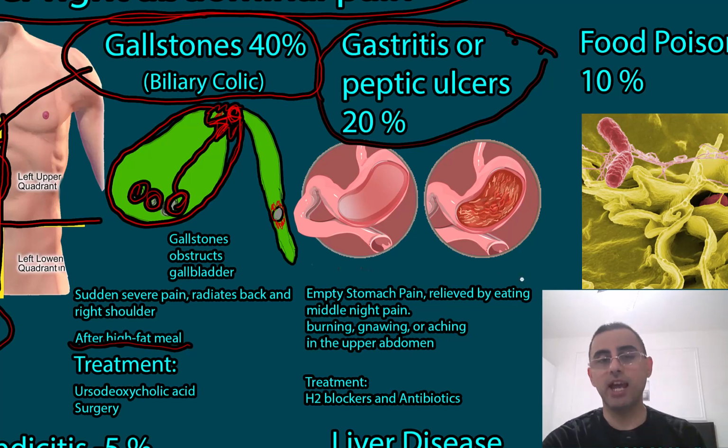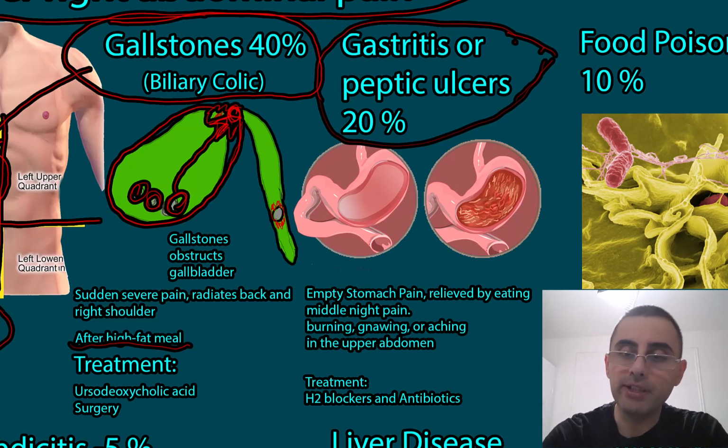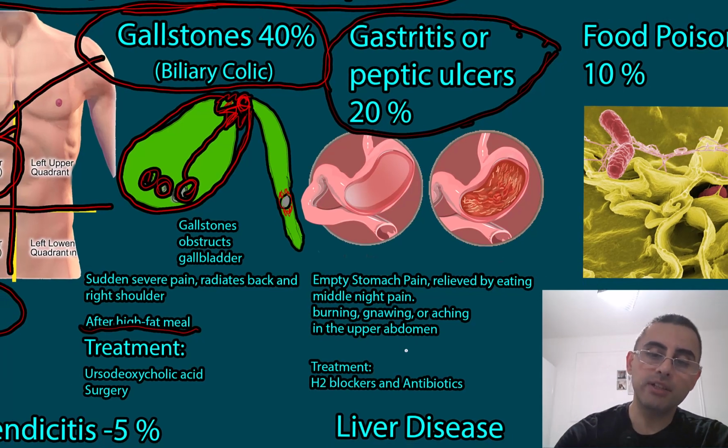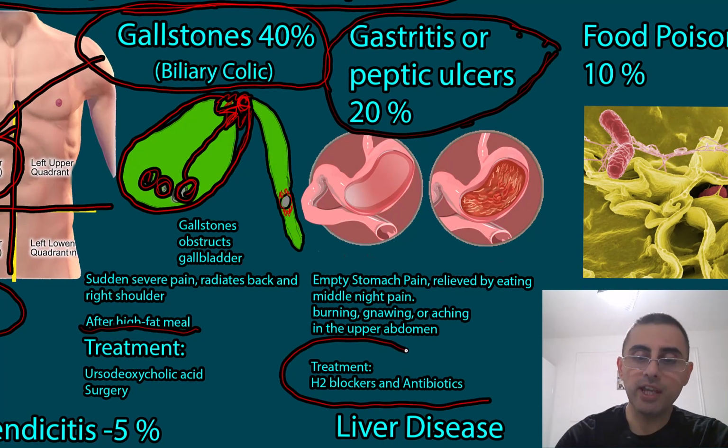Pain in the middle of the night also suggests a peptic ulcer or gastritis, as does pain on an empty stomach, because when a person eats, the food dilutes the gastric acid and the pain is relieved. That's why empty stomach pain is common in case of peptic ulcer. What treatment do we have for peptic ulcer? We have H2 blockers and antibiotics.